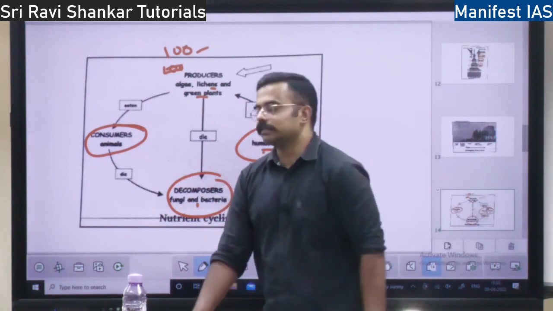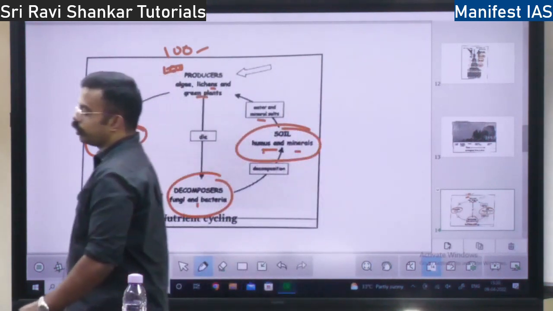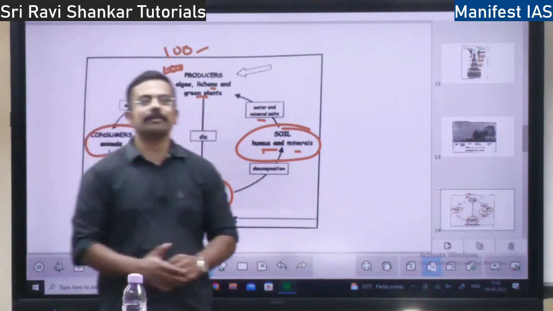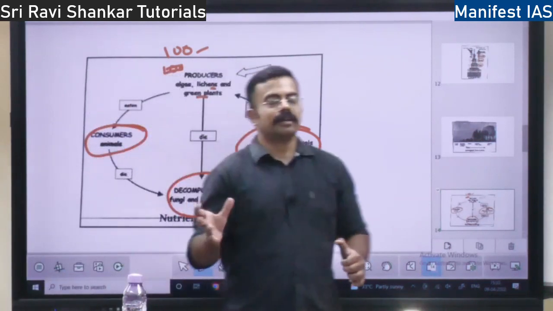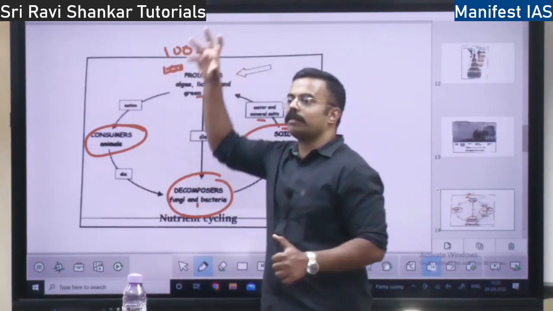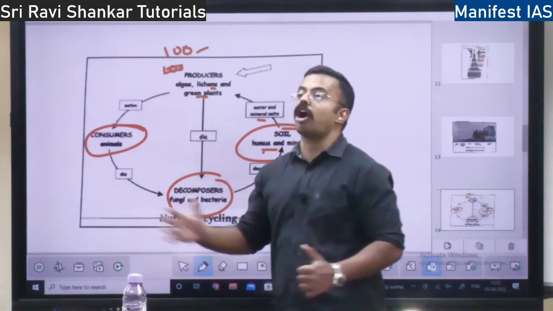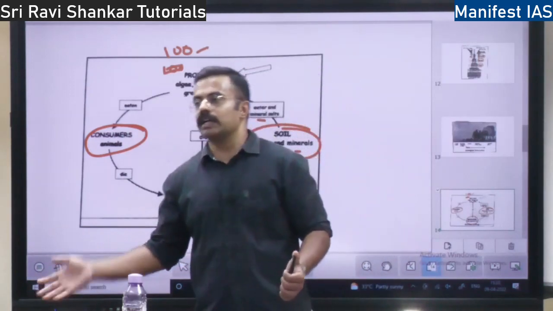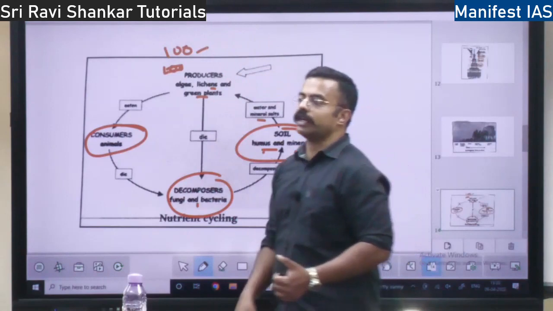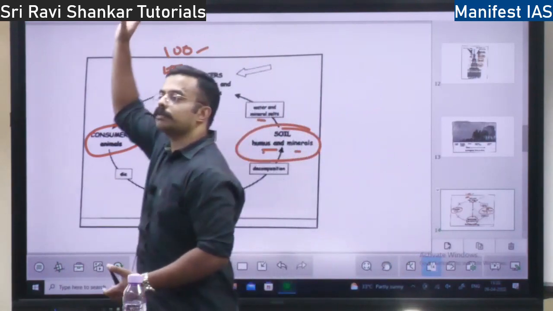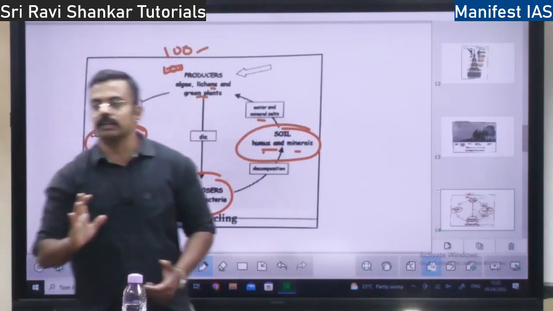But sometimes this carbon will go into a long term cycle also. What is a long term cycle? From the atmosphere, the carbon will get stored in a place for a very long time. That is a long term cycle. But if from the atmosphere it comes to a living organism and goes back to the atmosphere very quickly, it's a short term cycle, right?